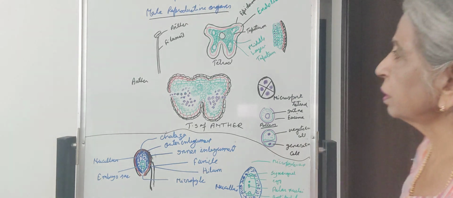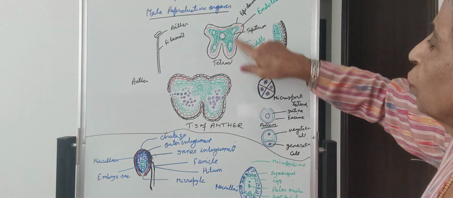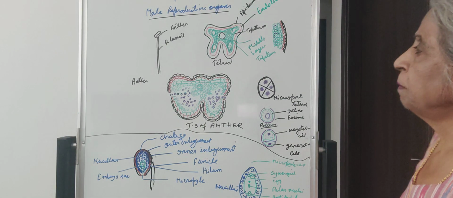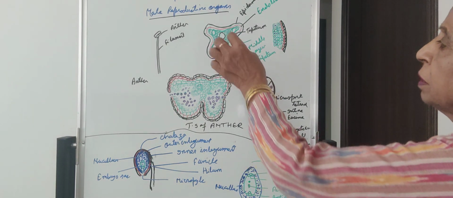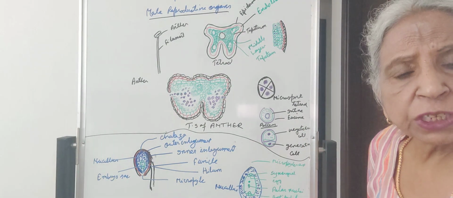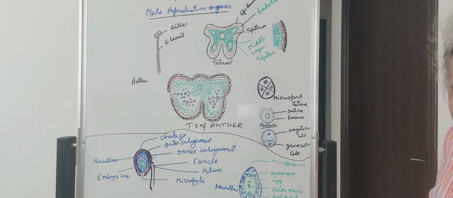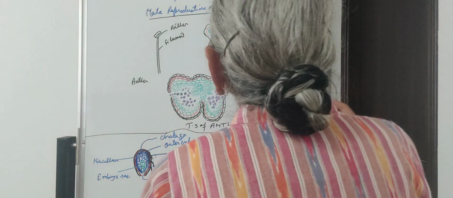In each corner there is a sporogenous tissue which forms the microsporangia. And in the center, there is connective tissue.